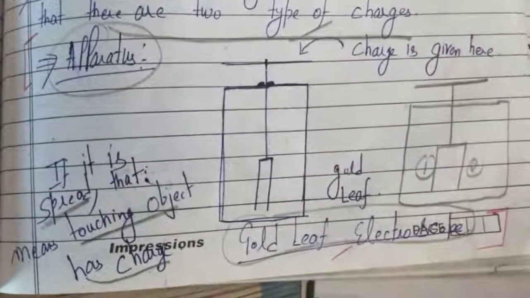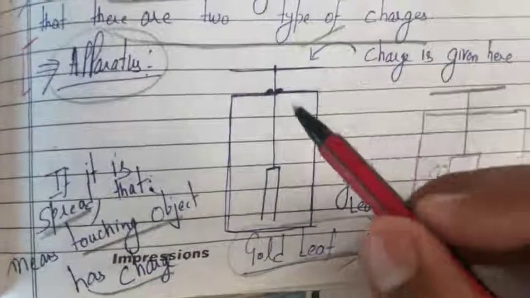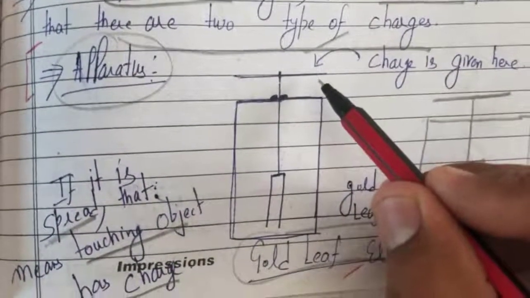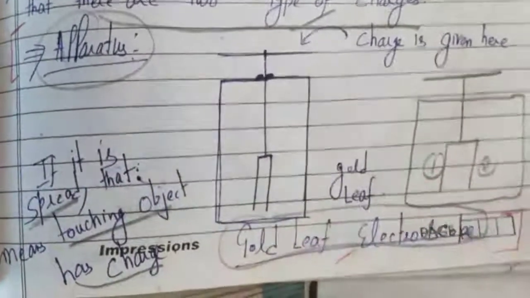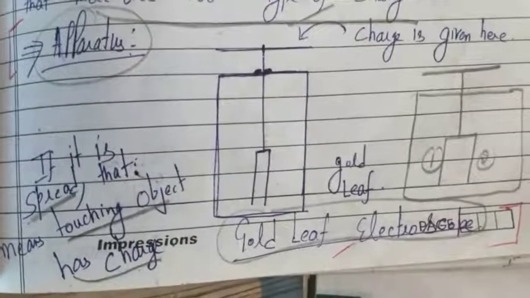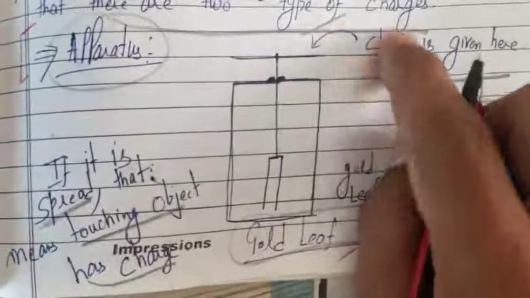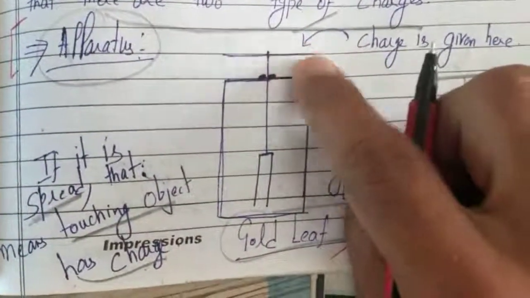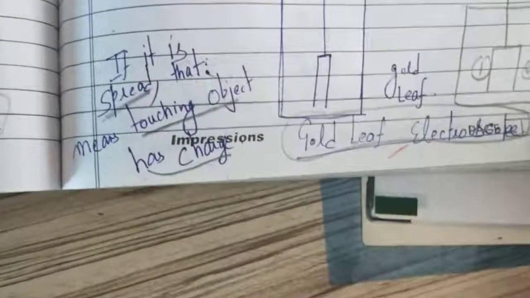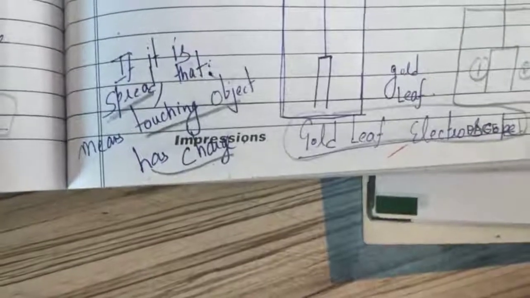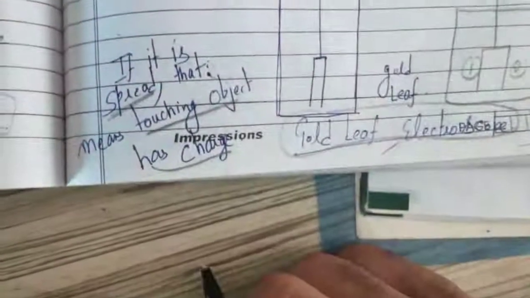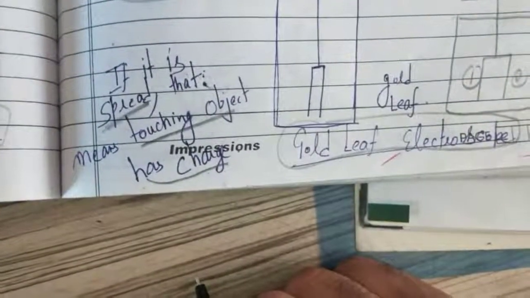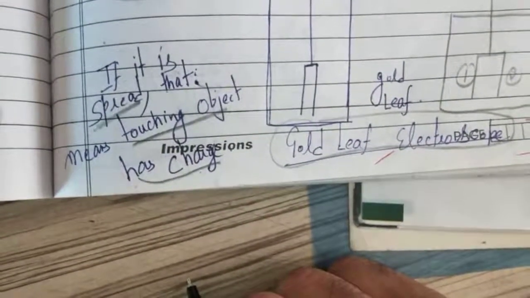Here is the touching point of the gold leaf electroscope, and it has two gold leaves placed inside the glass container. When you touch a charged or uncharged object here, the leaves of the gold leaf electroscope will spread if the touching object has charge. If they are not spreading, the touching object has no charge.